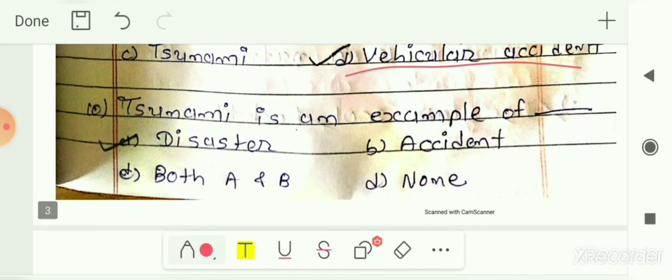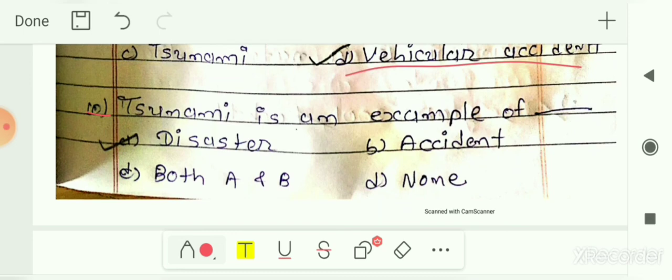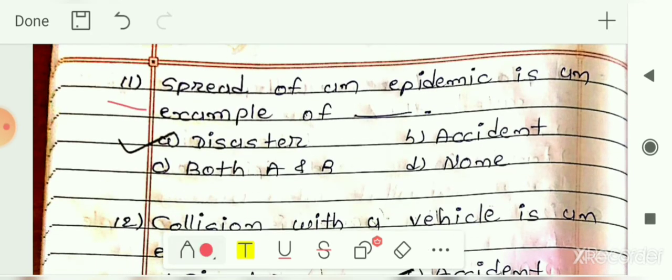Next, 10th number: tsunami is an example of blank. The options are disaster, accident, both A and B and none of these. So here your answer is option A, that is disaster. Tsunami is an example of a disaster. Next, 11th number: spread of an epidemic is an example of blank. The options are disaster, accident, both A and B or none of these. So spread of an epidemic, that means spread of any disease, is known as an example of the disaster. So here your answer is option A, that is disaster.